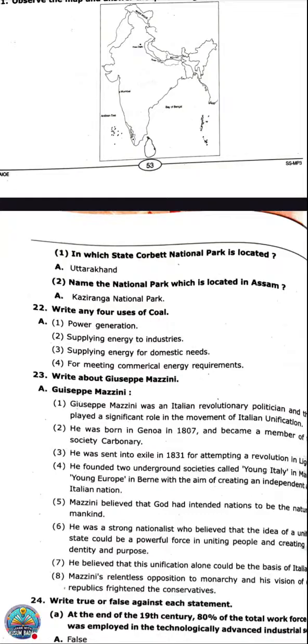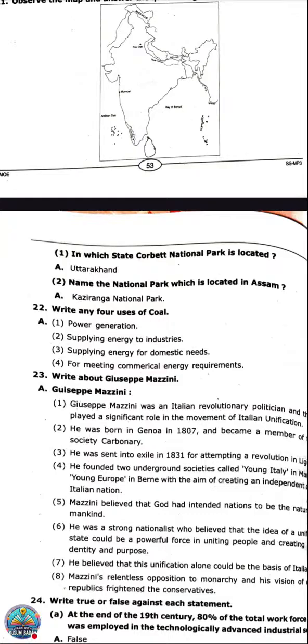Next one, write any four uses of coal. This you can write in your own words. The first one, power generation. Second, supplying energy to industries. Third one, supplying energy for domestic needs, by burning coal for cooking purposes. And for meeting commercial energy requirements in the factories, for furnaces.